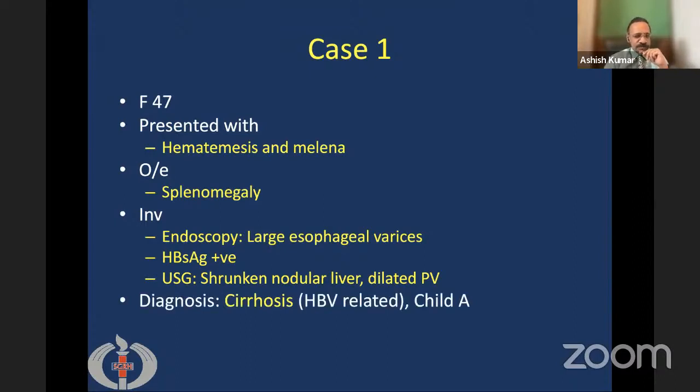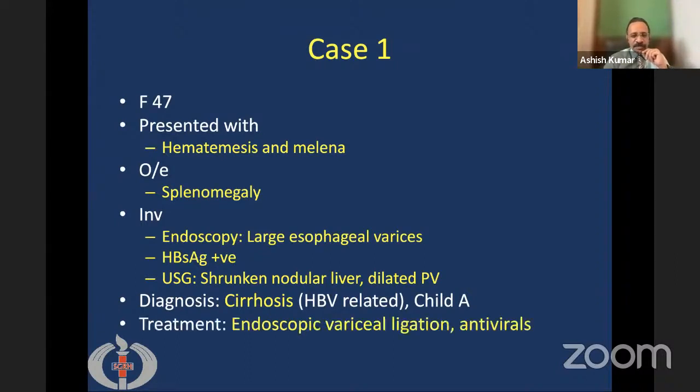So the diagnosis of hepatitis B virus related cirrhosis was made. She did not have ascites and her liver function tests were normal, so she was labeled as Child A cirrhosis. She was given endoscopic variceal ligation and antiviral treatment, and with this she got better, and then she was lost to follow-up.